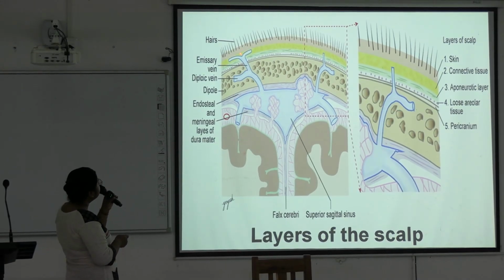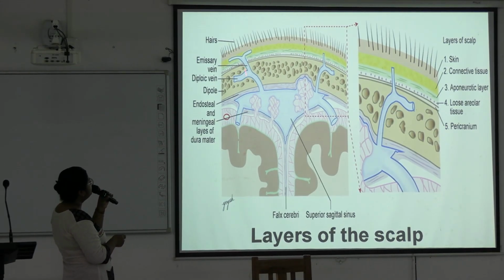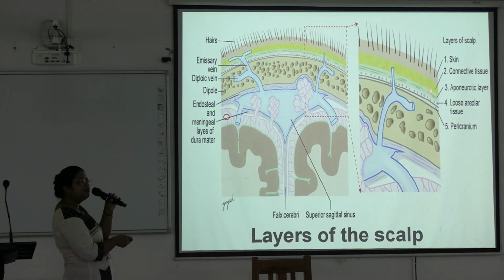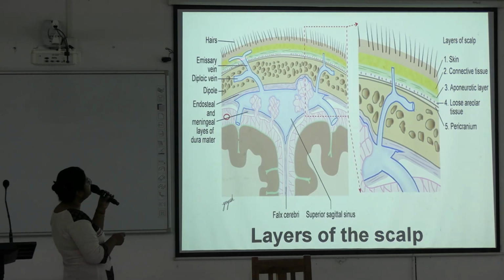And these are the emissary veins connecting the dural venous sinuses with the connective tissue layer, the second layer from the superficial aspect. That's why infection of this connective tissue layer readily spreads to the dural venous sinuses and leads to further complications.